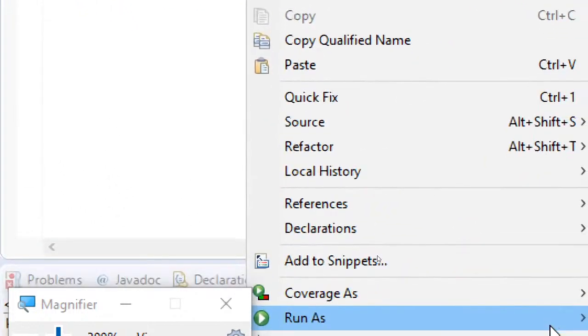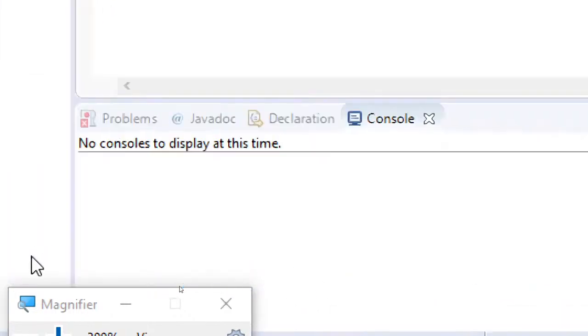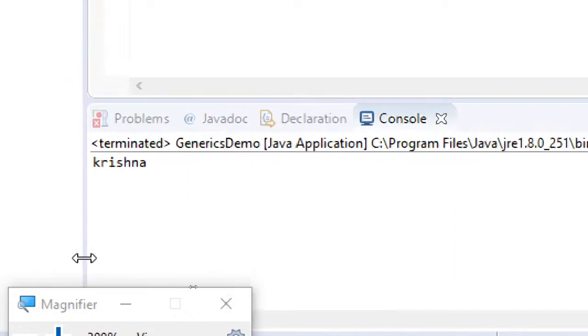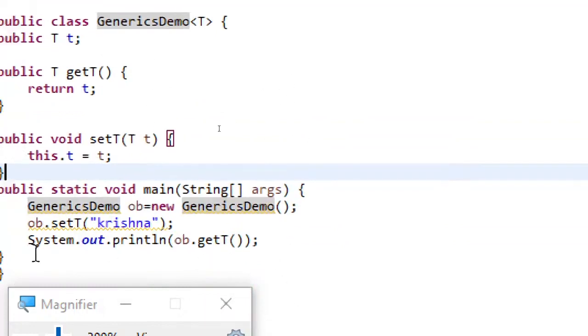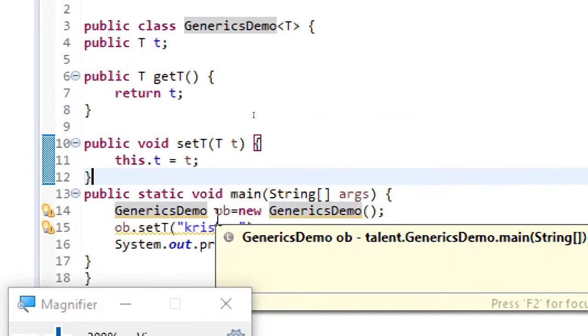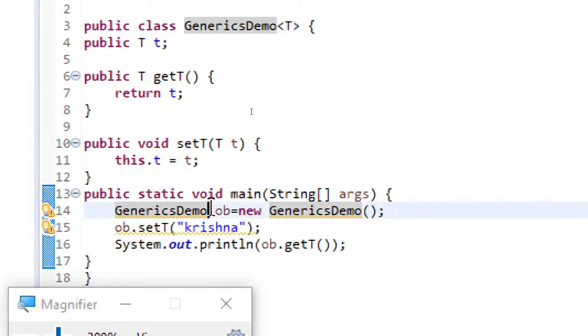So let me just run it. Now also you can see the output. How? The answer is, when you don't specify the type at the time of object creation, by default, the type will be object type. We all know that Object is the supermost class in Java. So here when I am not specifying the type, obviously the type will be the object type. And when it is object type, you know that you can add any type to that.